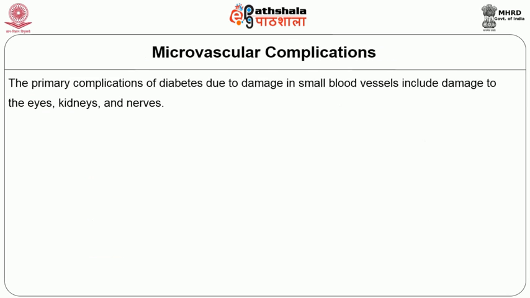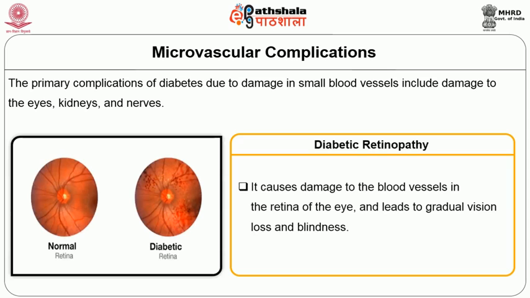What is meant by microvascular complications? The primary complications of diabetes due to damage in small blood vessels include damage to the eyes, kidney and nerves. So these small vessels in the eyes, kidney and nerves get damaged, leading to complications. The first one is diabetic retinopathy.